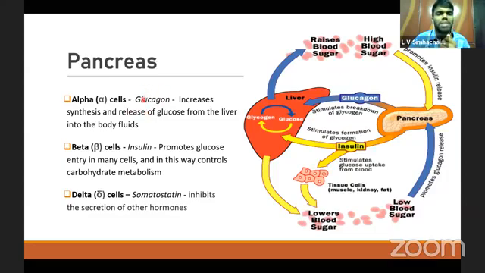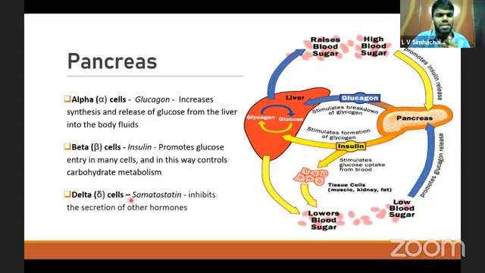This glucagon acts by stimulating the breakdown of glycogen into glucose, thereby increasing the blood glucose levels. Then beta cells release insulin, which promotes glucose uptake by the target tissues of the body. Thereby, it reduces the glucose level in the blood. Glucagon and insulin are antagonistic in function.